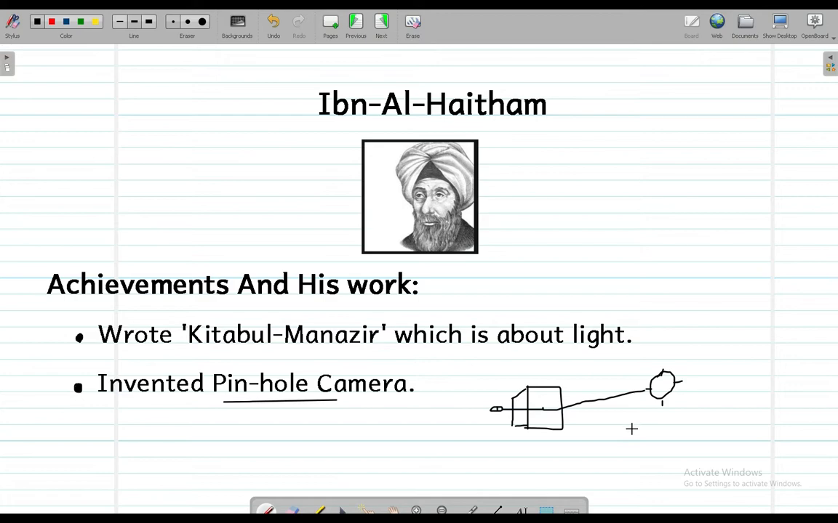His main study was in the field of light actually, and he wrote a book which was called Kitabul Manazir, and you gotta learn this as well.